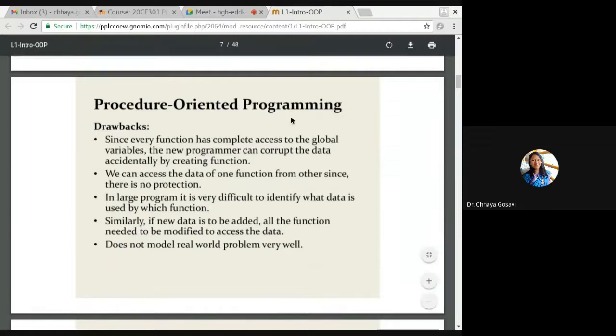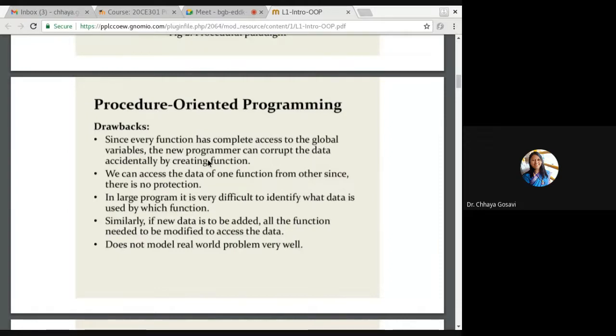So what are the drawbacks of procedural programming? Every function has complete access to global data. Data is not hidden. It is available to all. A new programmer can corrupt the data accidentally by creating a function. So if I create a function, I didn't know which variables are global variables. I can use a variable and assign some value. Its original value may get replaced, and it can be an important value, like a bank balance, and if that value is corrupted, then there is a big risk.